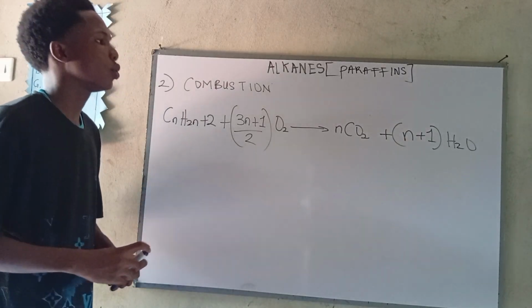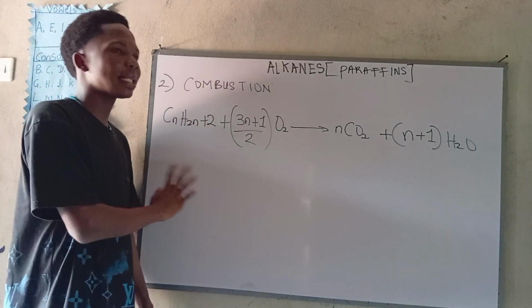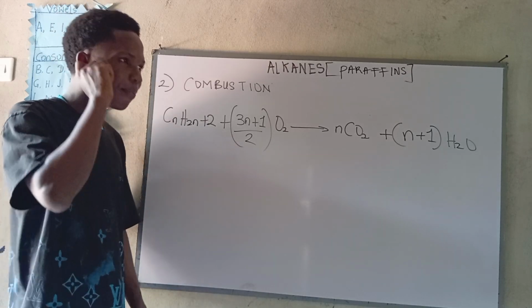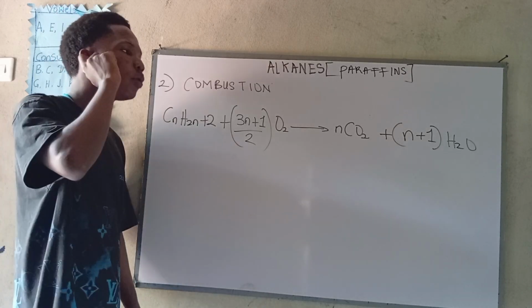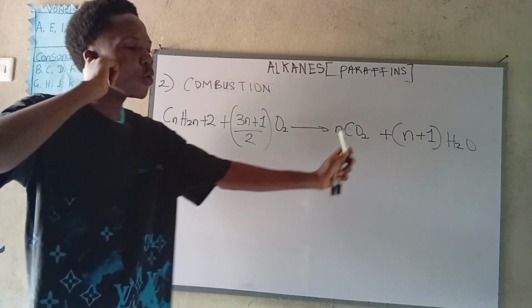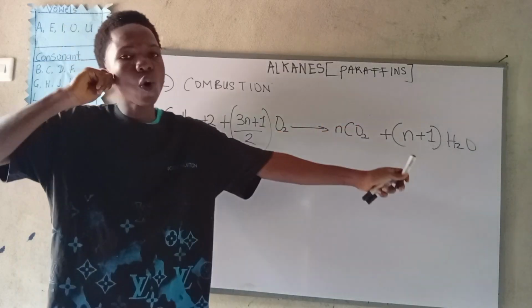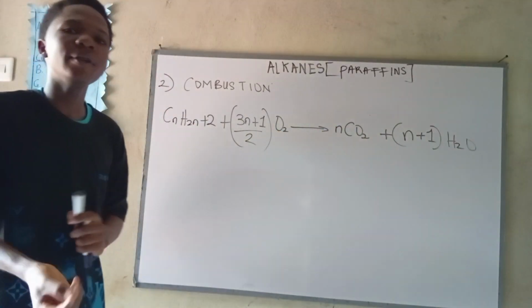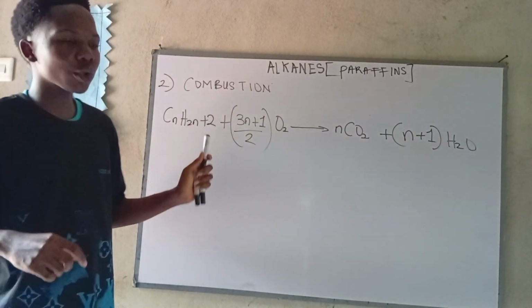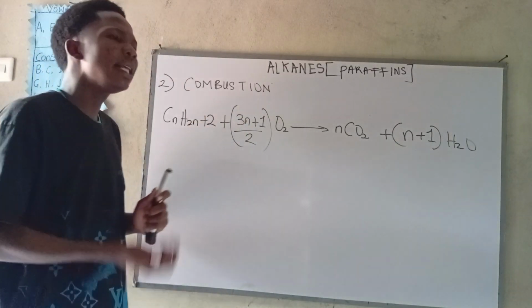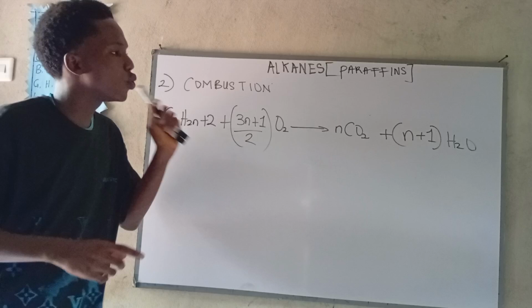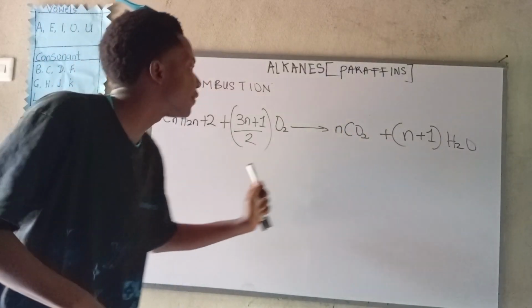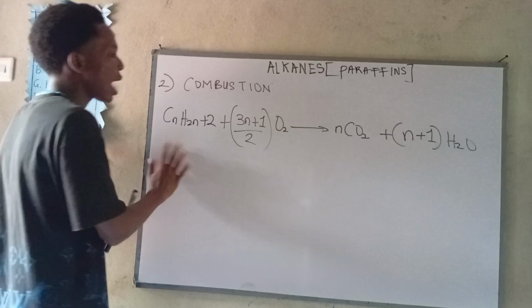So now we have to take one example to cross-check if this formula is actually correct. Remember about combustion, the product is always what? CO2 and water. Note that. If this combustion takes place in a limited supply of oxygen, what will happen? We will not get CO2 again, we will get CO, which is carbon monoxide. But let's leave that and move over to testing our equation.